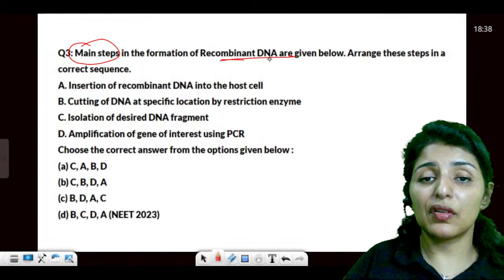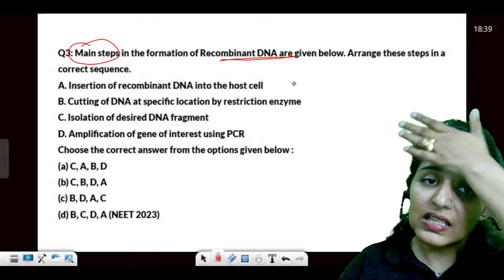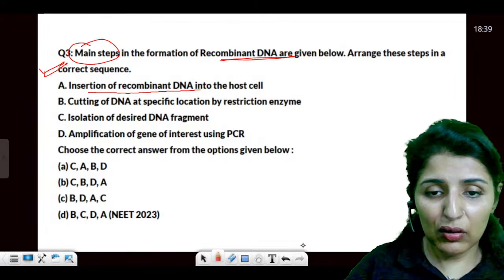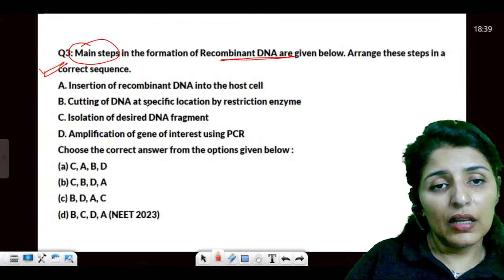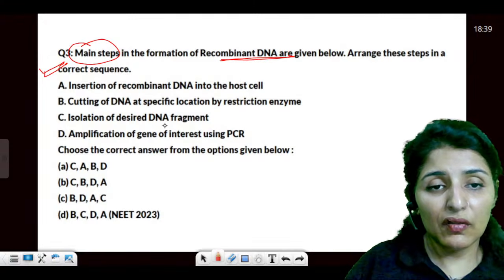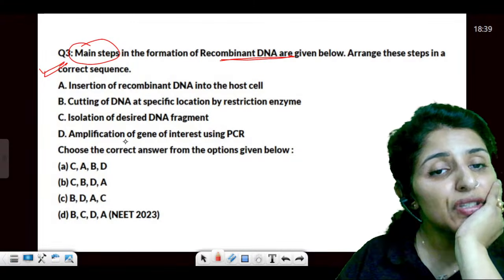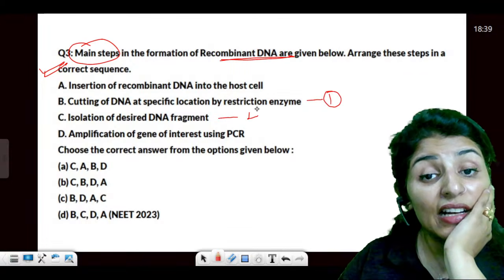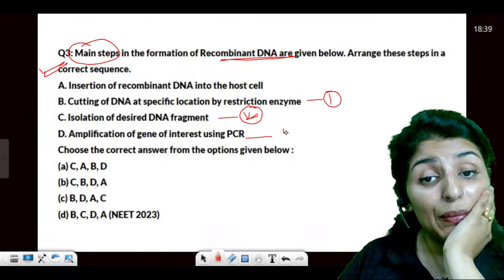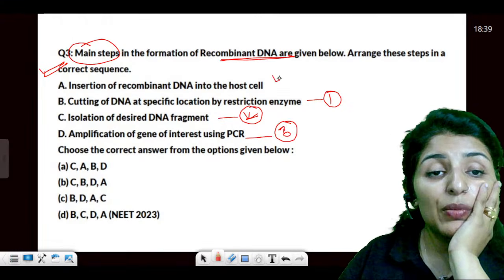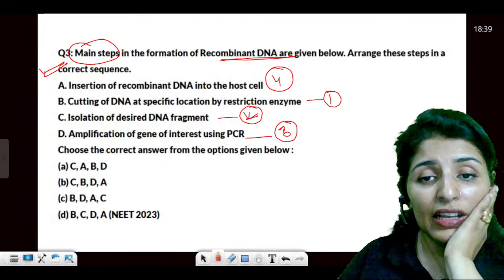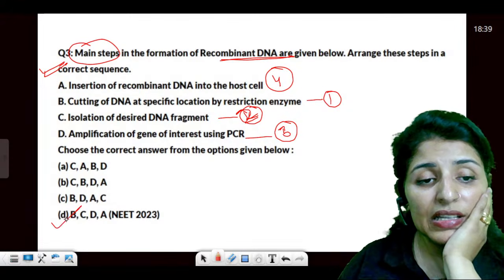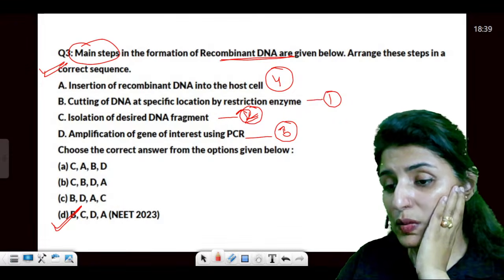Main steps of formation of recombinant DNA. Arrange the steps in the correct sequence. You have to find out the sequence. Insertion of recombinant DNA into the host cell. Cutting of DNA at the specific locations, isolation of desired DNA fragment, amplification. So first of all, you will cut it at the specific location. Then you will isolate that desired fragment. Then you will amplify it. And after making multiple copies, you will insert it in the host. So it has to be BCDA, right? This was a KCET question.